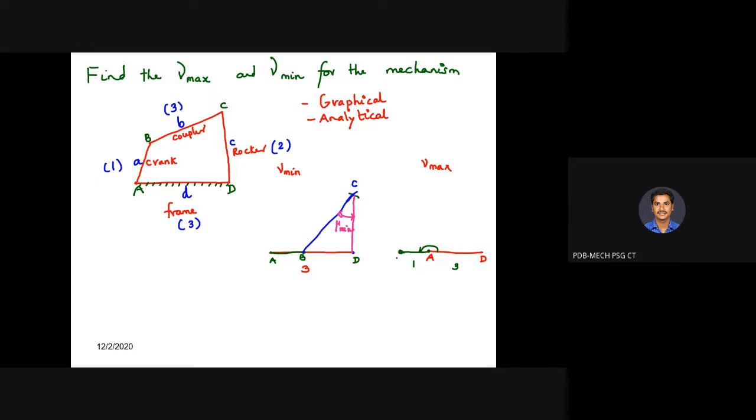So this point is your B point. From B, take the length of coupler as radius and B as center, and make an arc, so that you will be getting this particular arc. Similarly, D as center and rocker length as radius, make another arc. It will cut the previous arc. So what is this point? Yes, C you will be getting. Now you connect B with C and C with D.